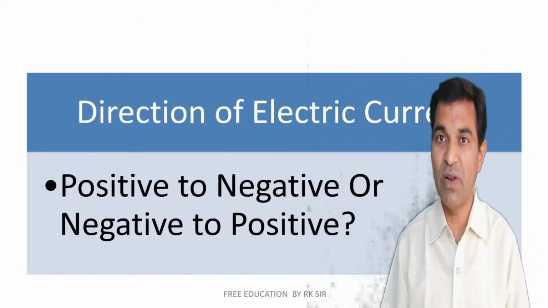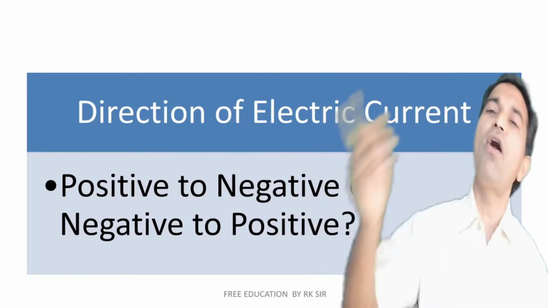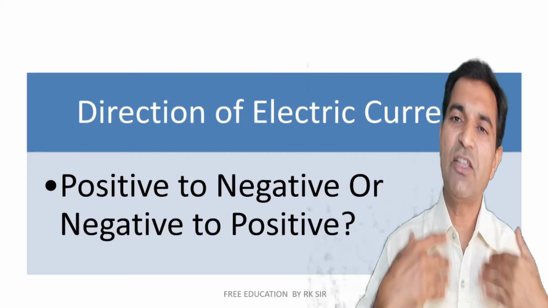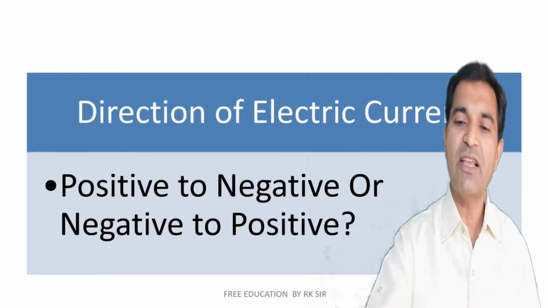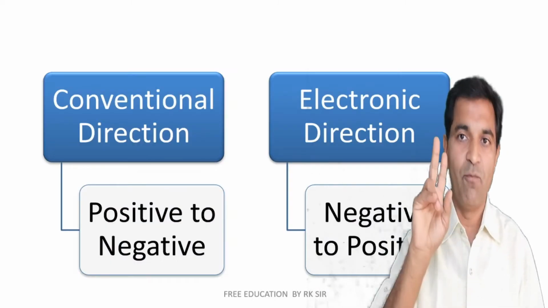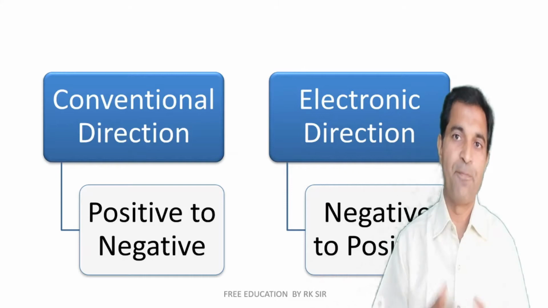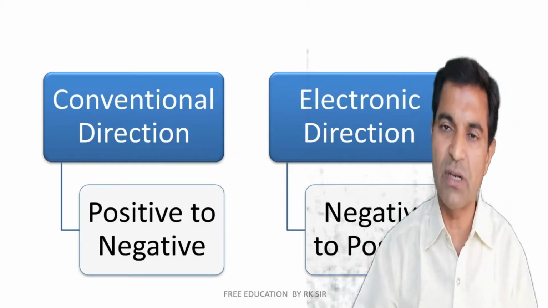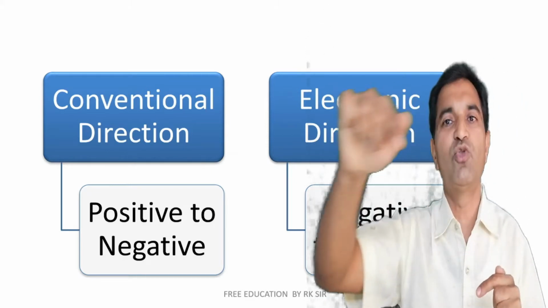Now what about the direction of electric current? Most people confuse about this, whether it is positive to negative or negative to positive. But as we already told in our detailed lectures, the direction of current is expressed in two ways: conventional direction and electronic direction. The conventional direction, which is the convention to represent the electric direction, is positive to negative.